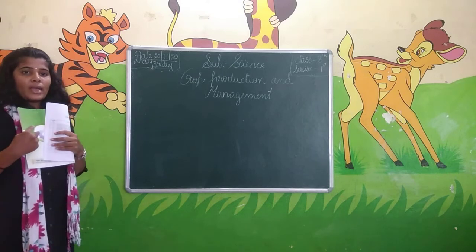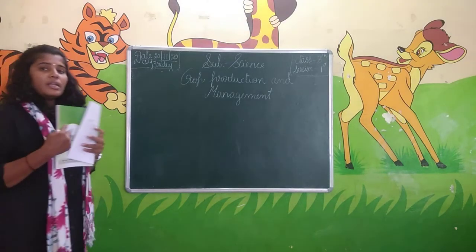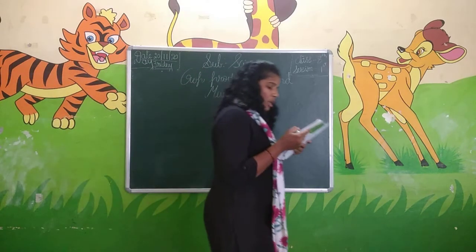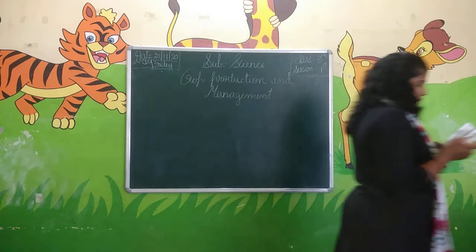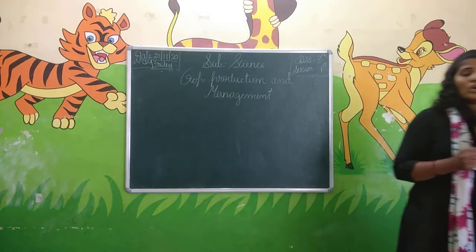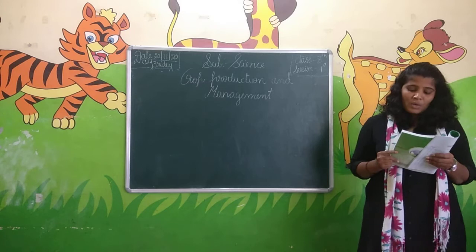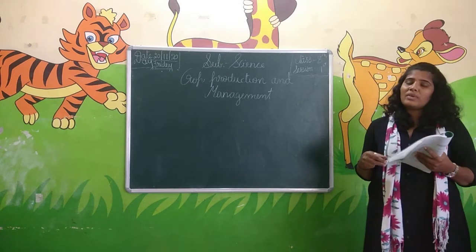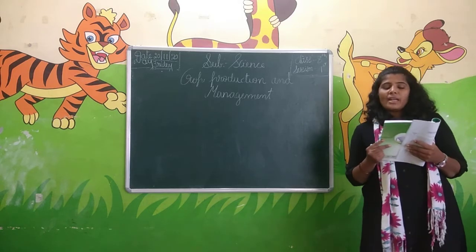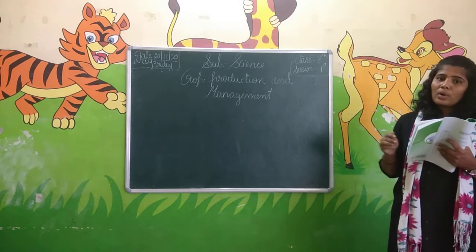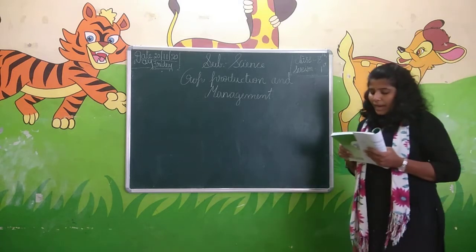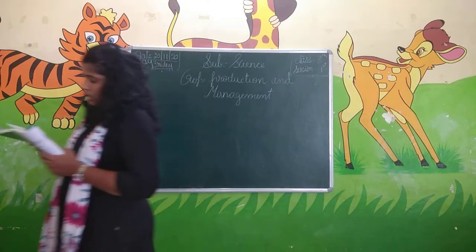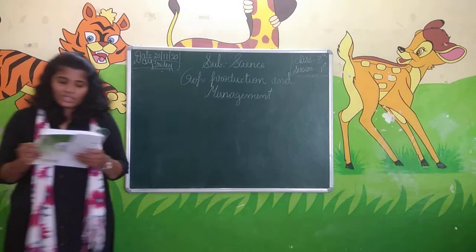In order to provide food for a large population, regular production, proper management and distribution are necessary. Means continuously we have to produce the food, maintain it properly after producing, and distribute it where it is necessary. That was said by Paheli.